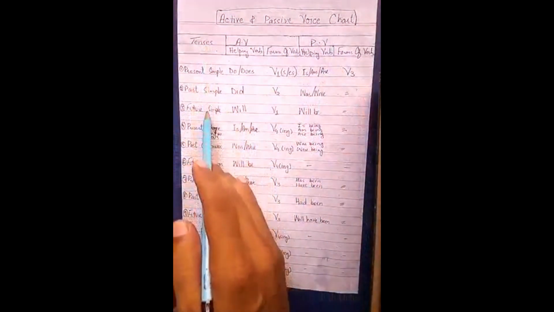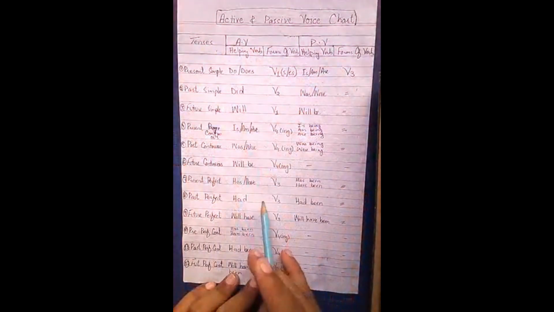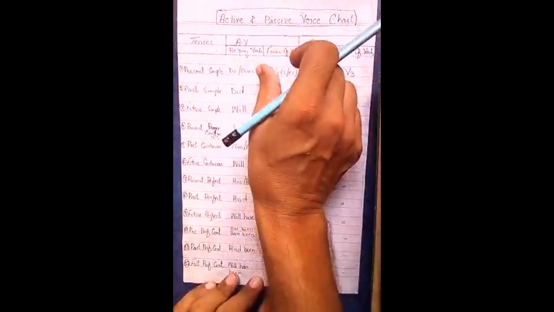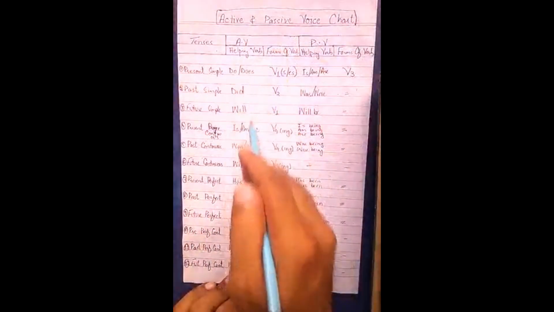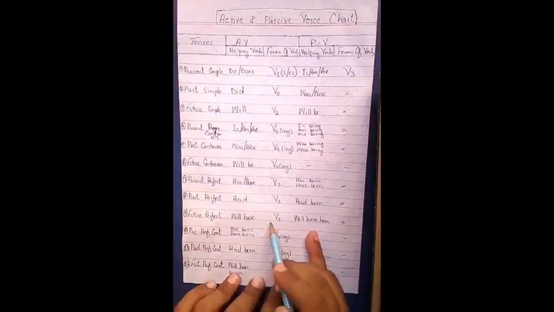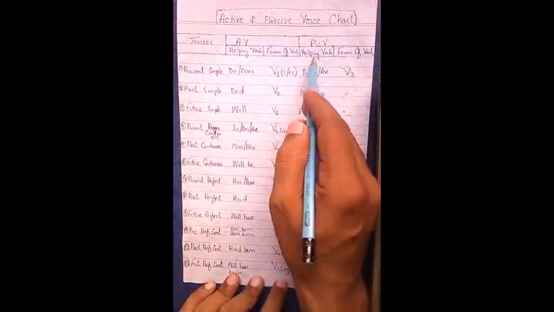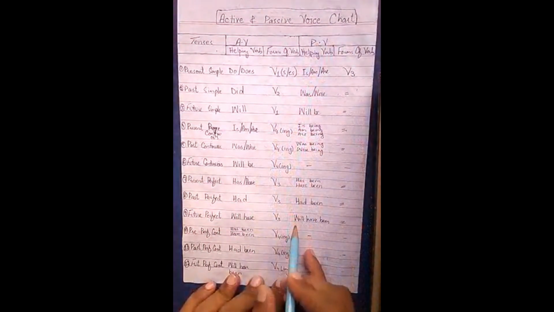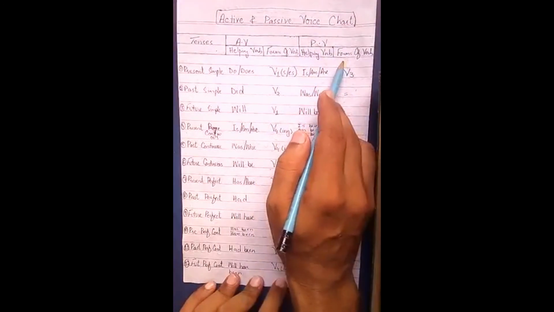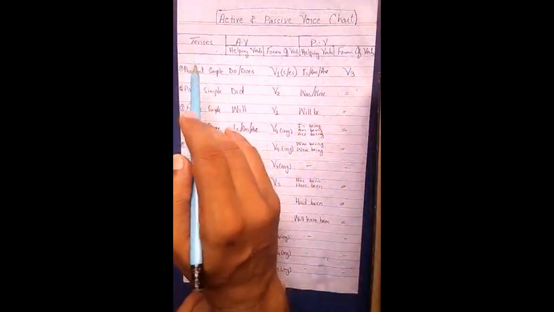So I have made a column here of tenses. In active voice we have all 12 tenses here, and I have mentioned all the helping verbs of all those tenses and forms of verb. Which forms of verb do we use in active voice? And now in this column you see passive voice. I have mentioned all the helping verbs of passive voice, and in passive voice we always use third form, okay students.